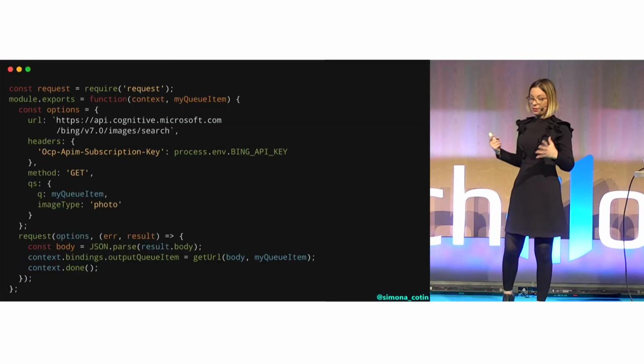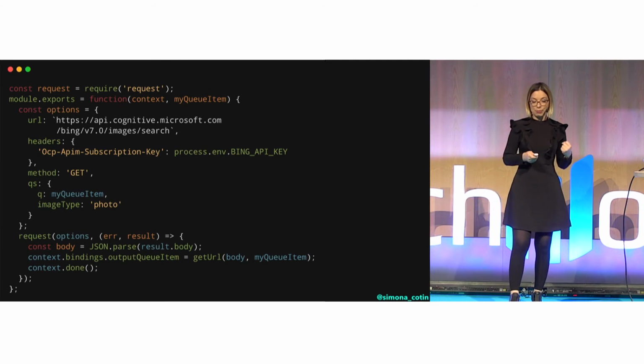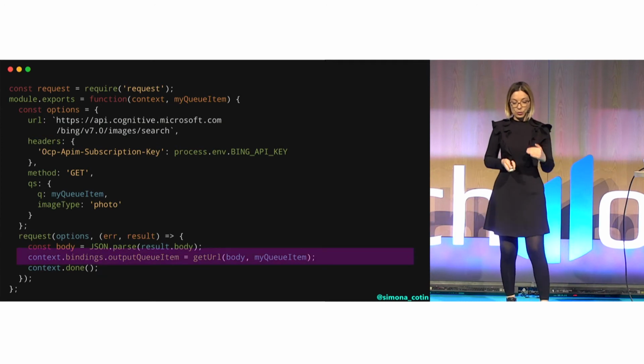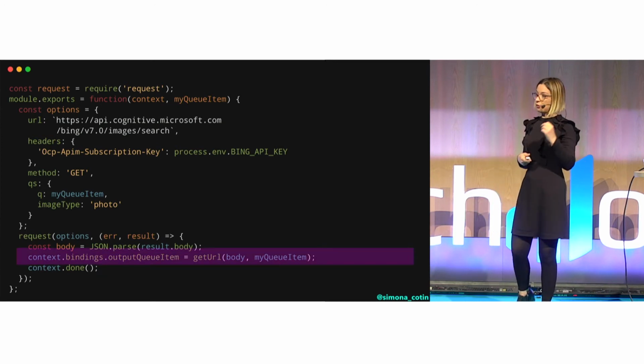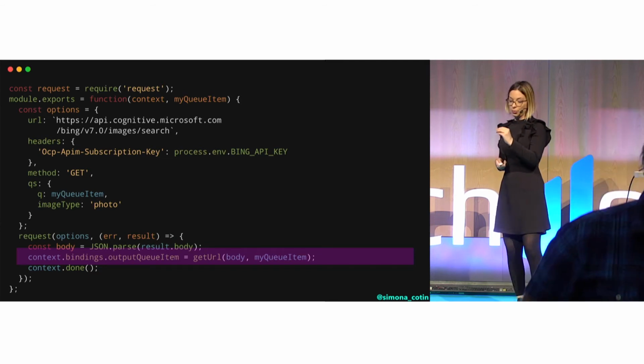The way we're going to implement this is how we actually define a function in a serverless environment, and this is JavaScript. We basically use a binding from Azure Functions that allows us to bind to write to a queue.